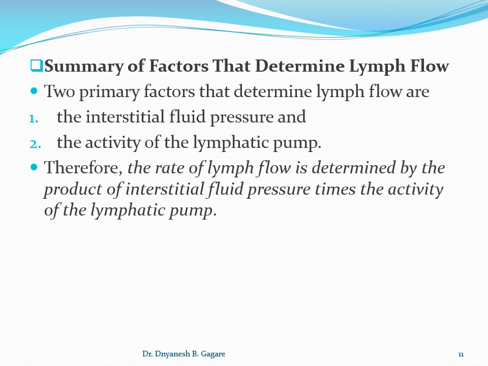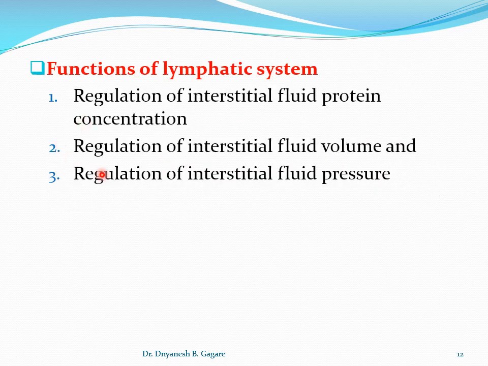There are the functions of the lymphatic system. So we discussed what the lymphatic system is, that is its structure. We discussed how much protein is there in the lymph and how lymph formation occurs. We discussed how the lymph moves, that is movement by lymphatic pumps. Now see the functions.